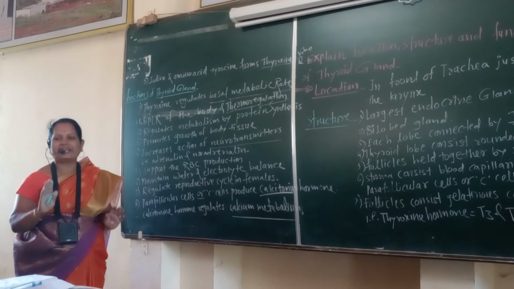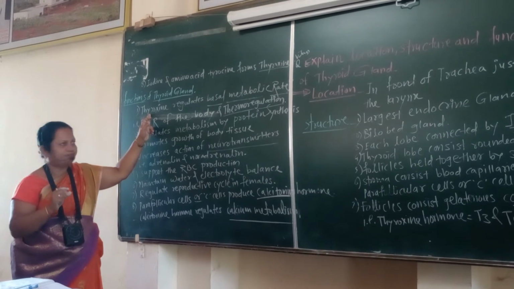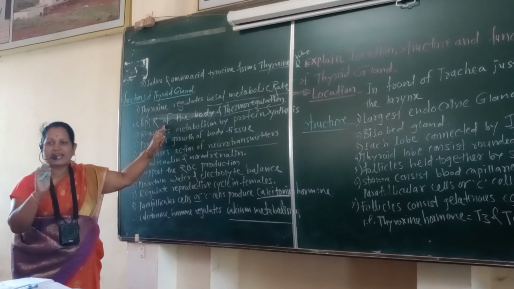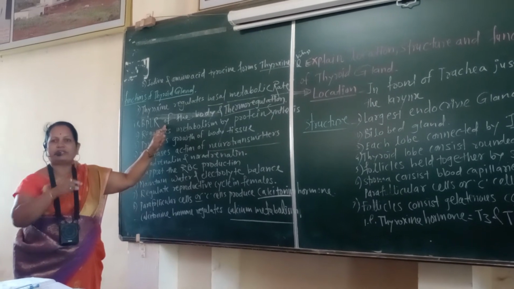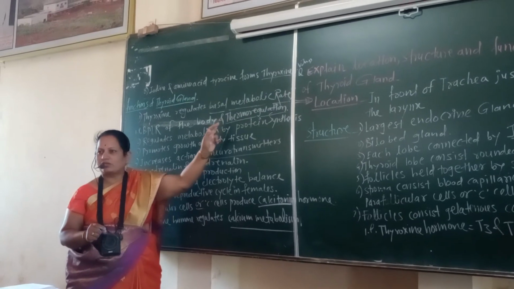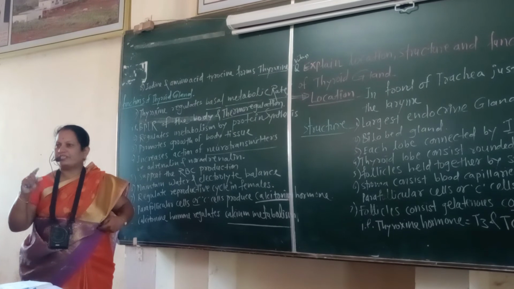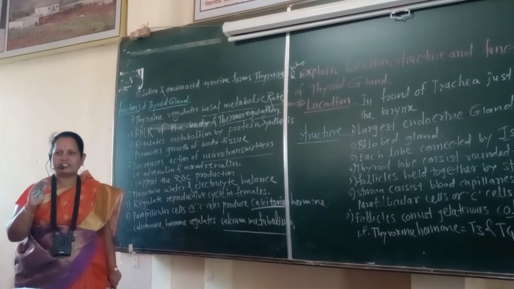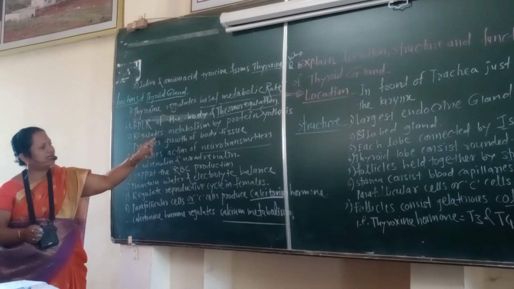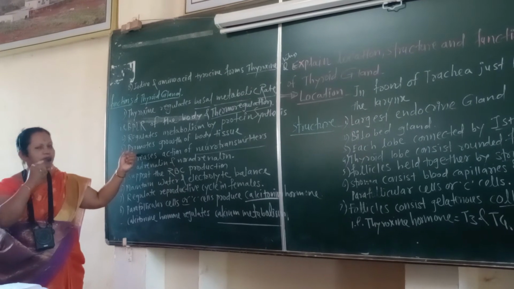The metabolic rate of our body is controlled by which hormone? Thyroxine. BMR of the body is controlled by thyroxine, and heat production is also regulated by thyroxine, that is thermoregulation. In hot or cold temperature, our body temperature is maintained, and this thermoregulation is also due to thyroxine. Thyroxine regulates metabolism by protein synthesis and promotes the growth of body tissue.